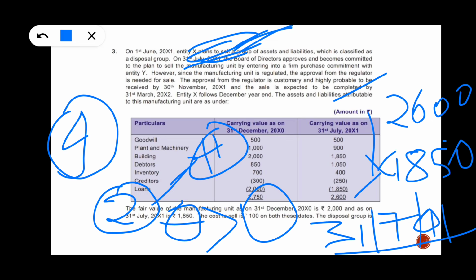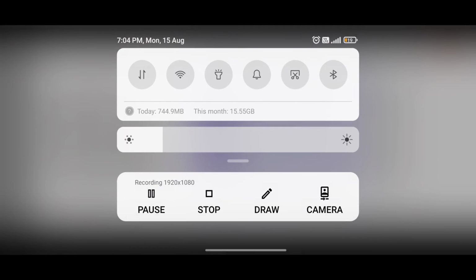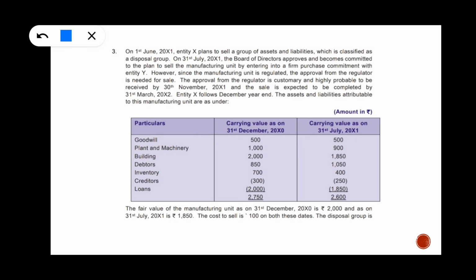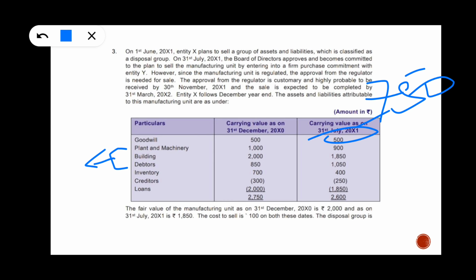The difference means 750 impairment loss needs to be booked. This 750 needs to be adjusted with goodwill first, and later with non-current assets. So out of 750, 500 will go to goodwill, and the second 250 will be adjusted with plant and machinery and building in the ratio of 900 to 1850.